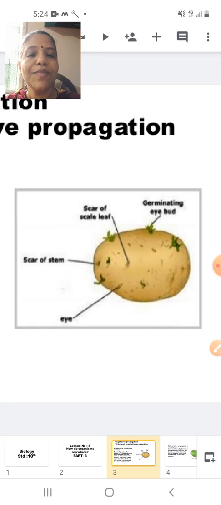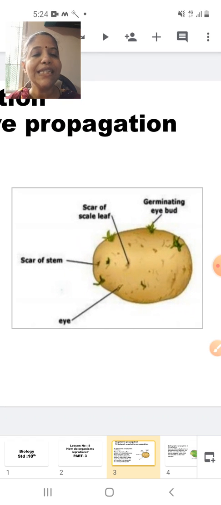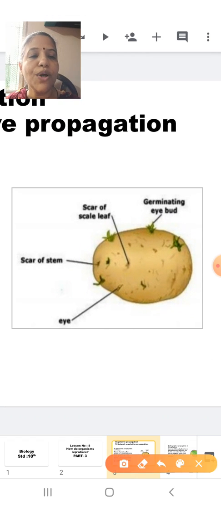Now, students, I hope all of you can see the image of potato on the slide. So this is potato. Now, what is basically a potato? Potato is a modification of an underground stem. Potato is actually a stem which is growing underground. And a stem is always characterized by the presence of buds and leaves.